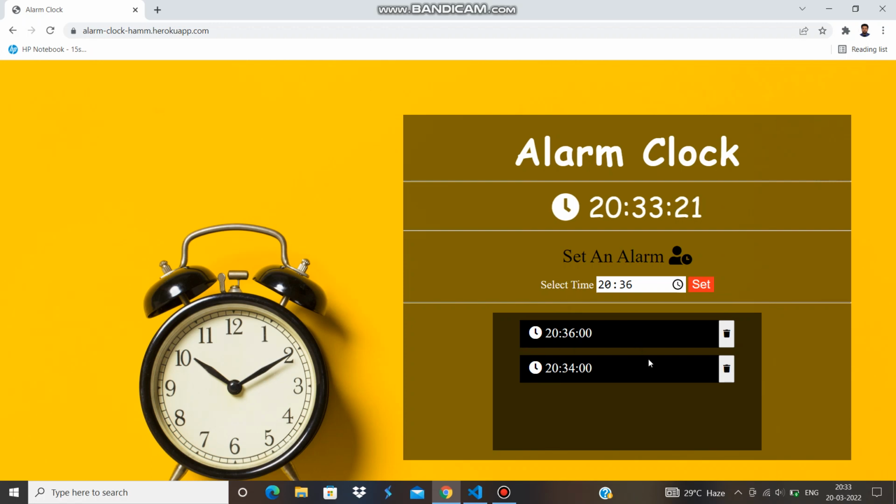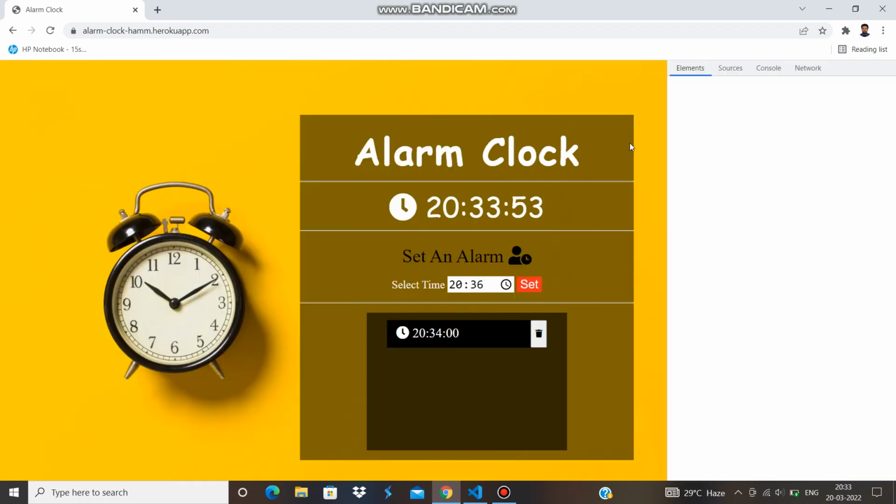We can also delete any alarm which we want. So let me delete this alarm. So the alarm deleted successfully. So now this alarm will be ringing on 2034. The user can add as many alarms as they want. And also the app is totally responsive.